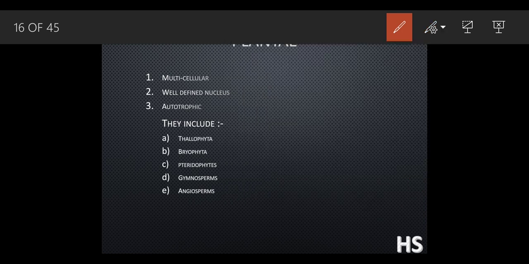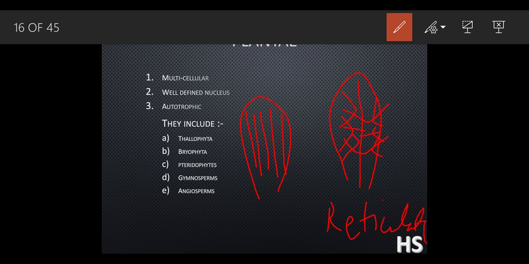Now see, the leaves of monocots have parallel venation. What does that mean? Suppose this is a monocot, parallel venation means like this. And dicots have reticulate venation. Reticulate means like this. You have seen this kind of structures in plants, this spider web kind of condition. This web kind of condition is nothing but the reticulate venation, which we see in the dicots, and these are the parallel venation condition.